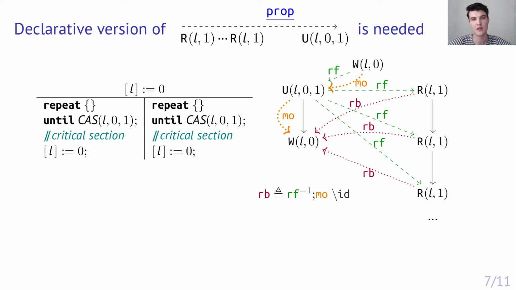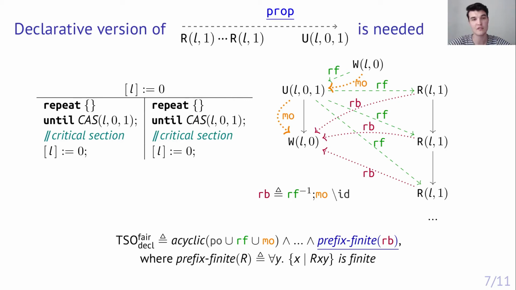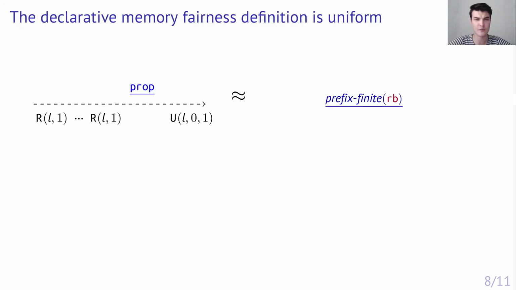Note that in the case of an unfair execution, the last write of 0 has an infinite prefix of reads before relation. That is, simply speaking, for the last write of 0, there are an infinite number of incoming reads before edges. That is, to ensure fairness, we need to require that this relation has a finite prefix. And now, with that condition, the demonstrated behavior will be prohibited, as we wanted.